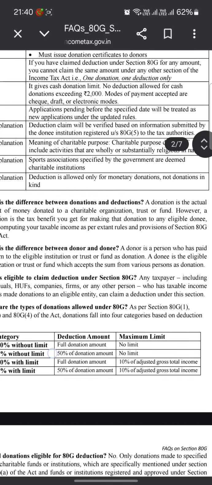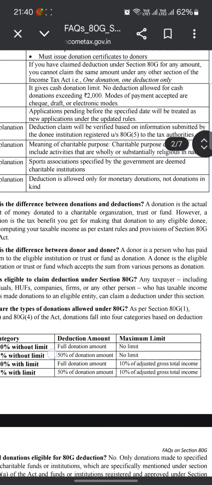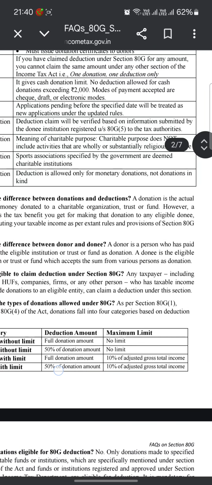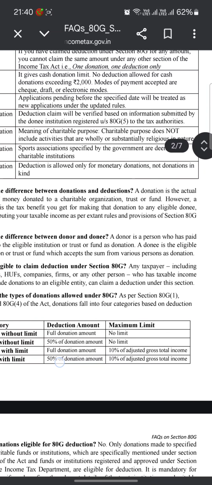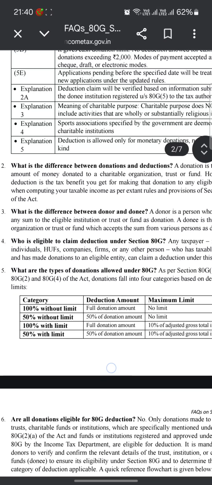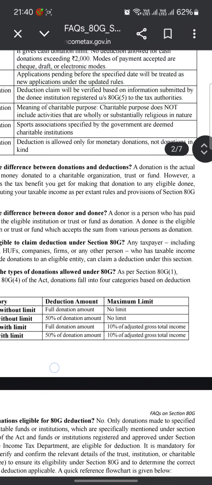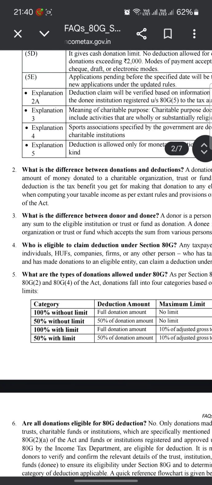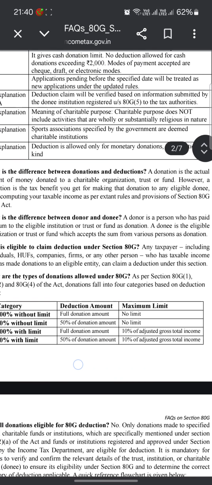What is the difference between donation and deduction? Donation is the actual amount of money donated to a charitable organization, trust or fund. However, deduction is the tax benefit you get for making that donation to any eligible donee when computing your taxable income as per extant rules and provisions of Section 80G of the Act. What is the difference between donor and donee? A donor is a person who has paid any sum to the eligible institution, trust or fund as donation. A donee is an eligible organization, trust or fund which accepts the sum from various persons as a donation.